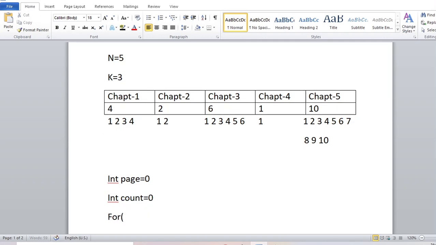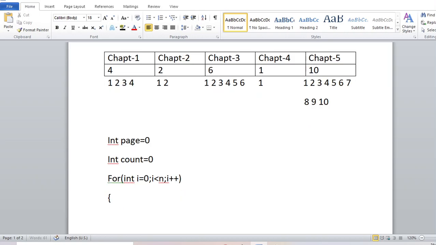Now I am taking a for loop from integer i equal to 0 to i less than n, i plus plus, and another for loop inside this for loop where I will take j equal to 1 to j less than or equal to arr[i], j plus plus.